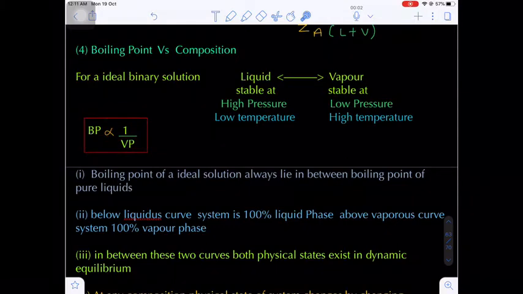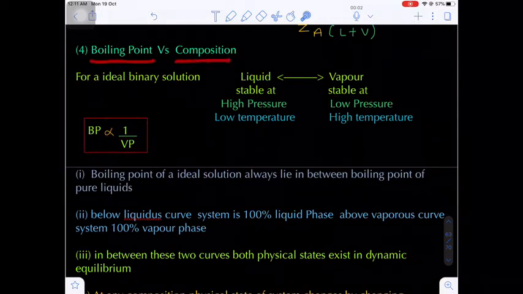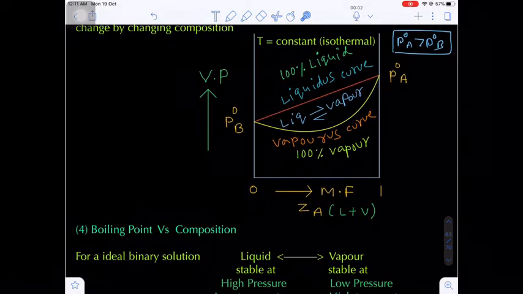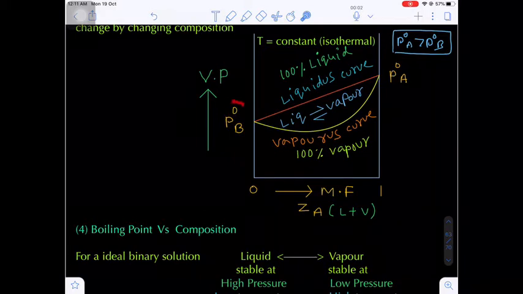Now we are plotting the graph between boiling point versus composition. It is just the reverse of the vapor pressure curve, because boiling point and vapor pressure are inversely proportional. Here component B has low vapor pressure, that's why it possesses high boiling point.